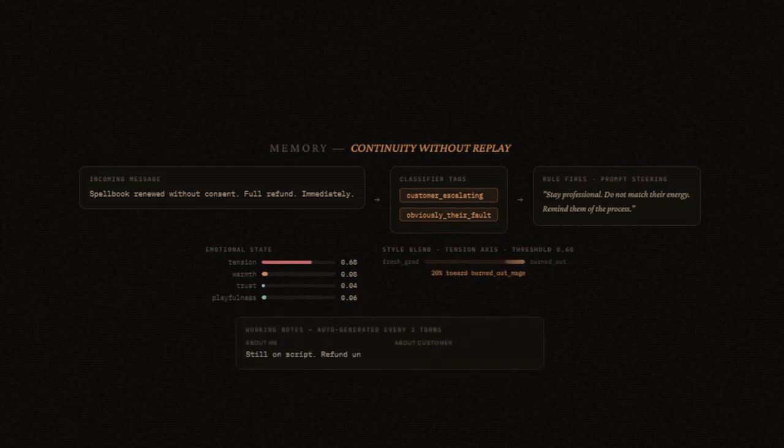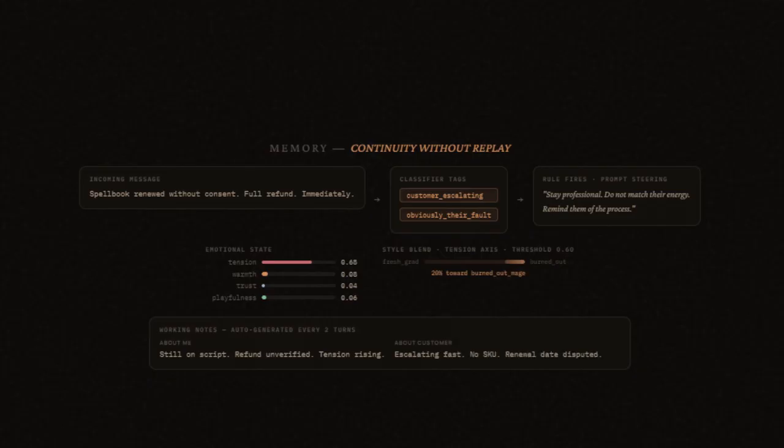Emotional state tracks warmth, trust, tension, and playfulness. This accumulates and decays over time. Style blending lets behavior drift continuously without replacing the base persona. Working notes summarize what matters next and keep long interactions oriented.